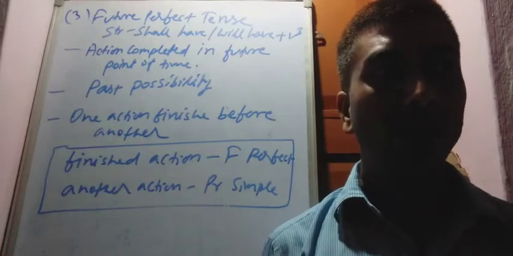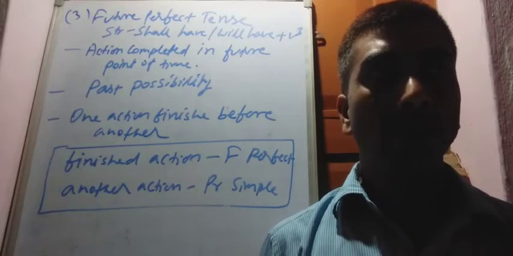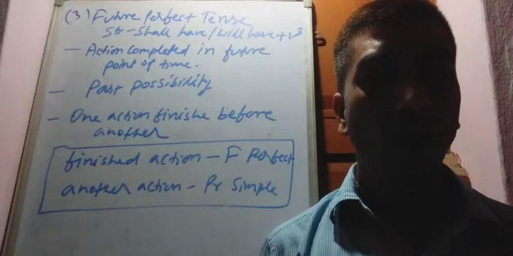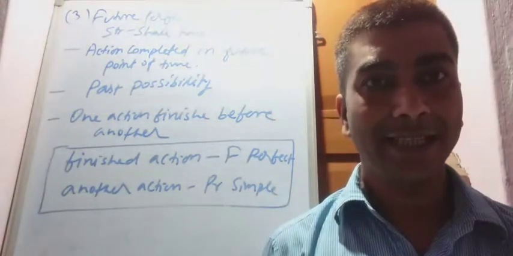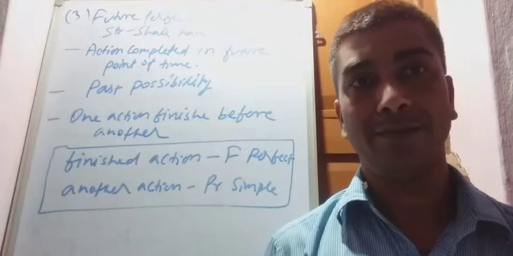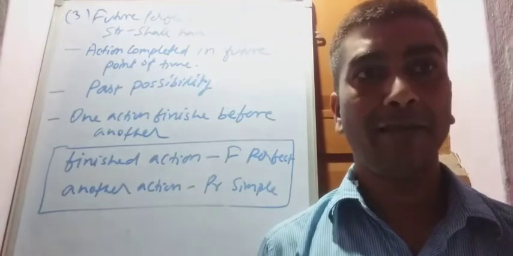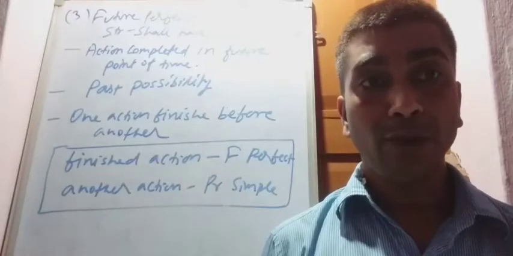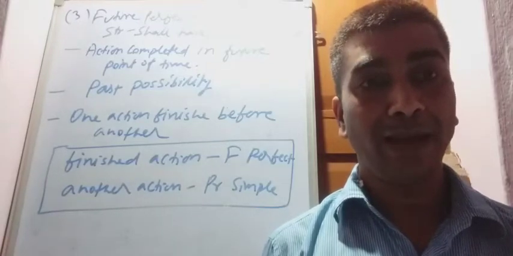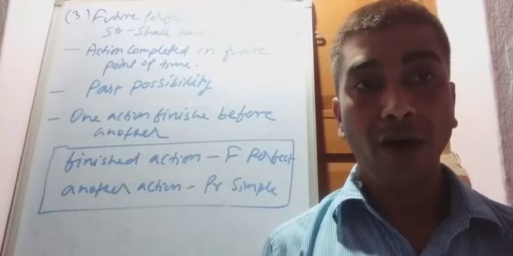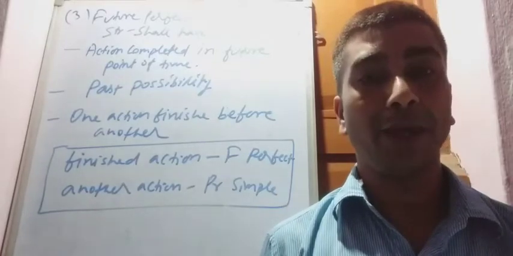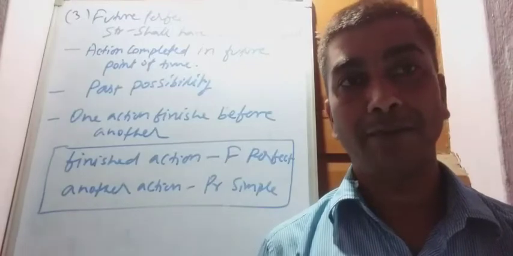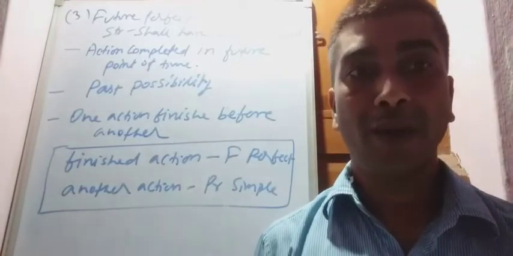Already I have told you that all the four future tenses have a common verb structure, that is shall, will plus V1. Shall, will means future. If you use shall, will plus V2, V3, V4, V5, then it will be wrong, because it's the rule that shall, will plus V1. Always V1 comes, never use V2, V3, V4, V5 after shall, will. Shall, will plus V1 is common in all the four.